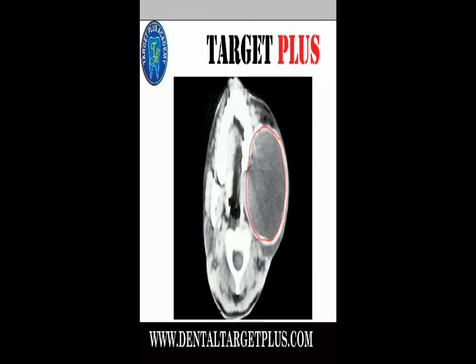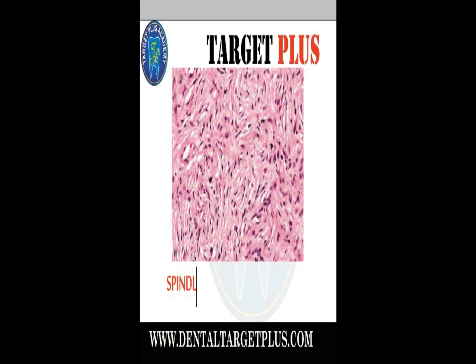Now you can see a CT scan of a neurofibroma showing a circular radiolucency with a corticated border. Diagnosis can be made clinically based on pigmented swelling with café au lait spots that shows corticated borders. In laboratory diagnosis, it is composed of proliferation of delicate spindle cells with thin wavy nuclei intermingled with the neurites in an irregular pattern. So management is surgical excision.